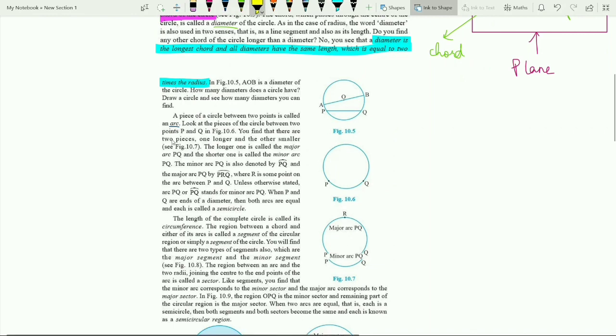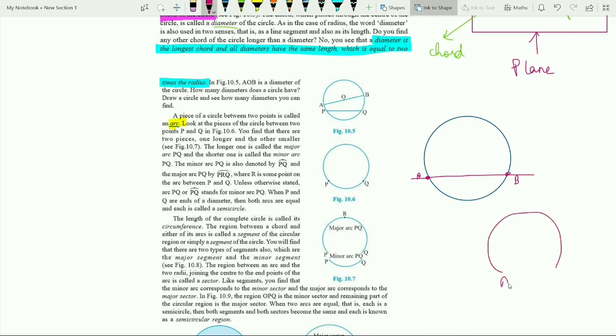Next is arc. You are already using the term arc. What is this? A piece of a circle. Any circle, let's draw it. So this is a circle. We considered two points, and from this circle we cut out this portion between the two points. So this portion is cut, so this would look like this, AB. This is known as arc.